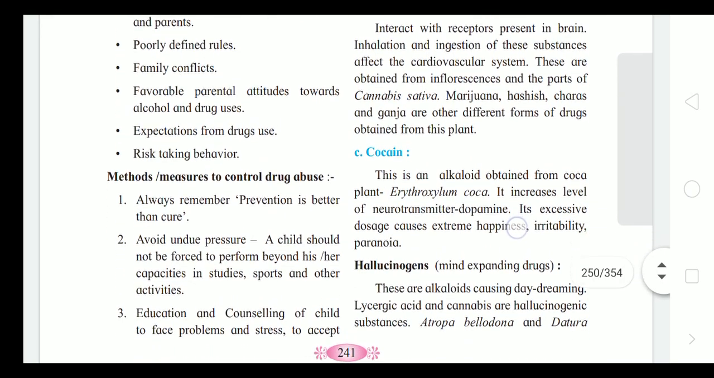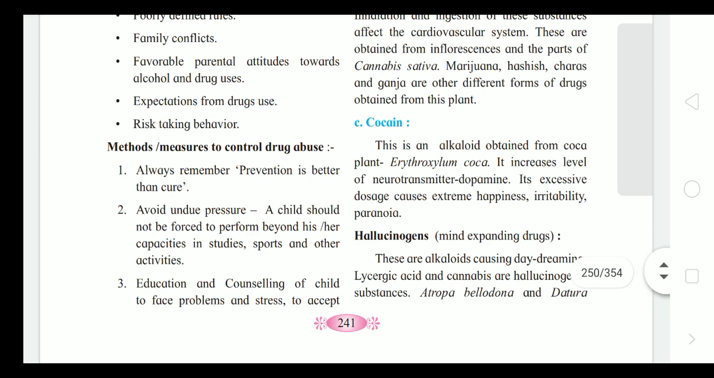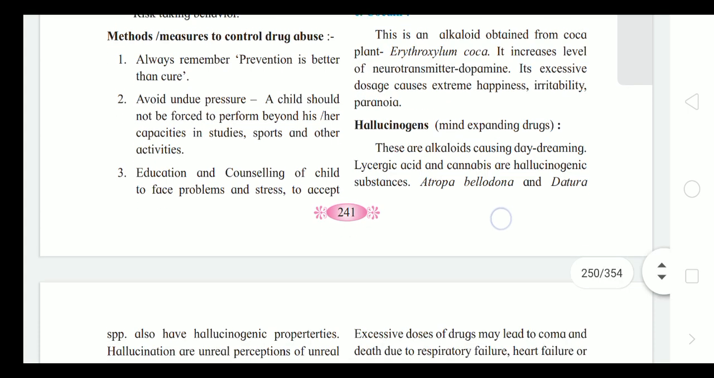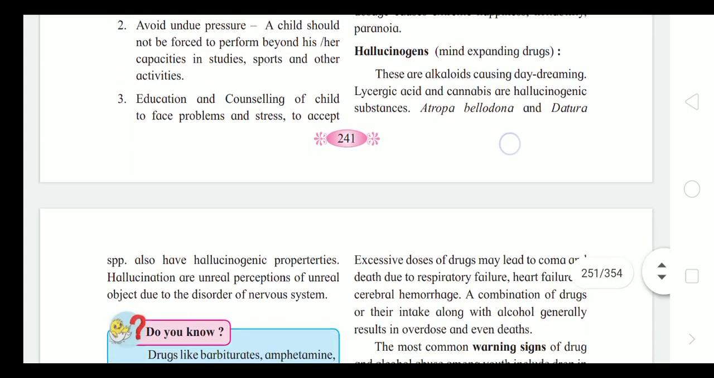Marijuana, hashish, charas, and ganja are different forms of drugs obtained from this plant. Cocaine is an alkaloid obtained from the coca plant, Erythroxylum coca. It increases the level of the neurotransmitter dopamine. Excessive doses cause extreme happiness, irritability, and paranoia.